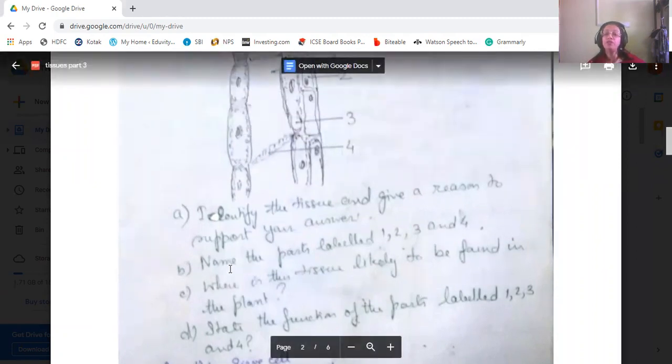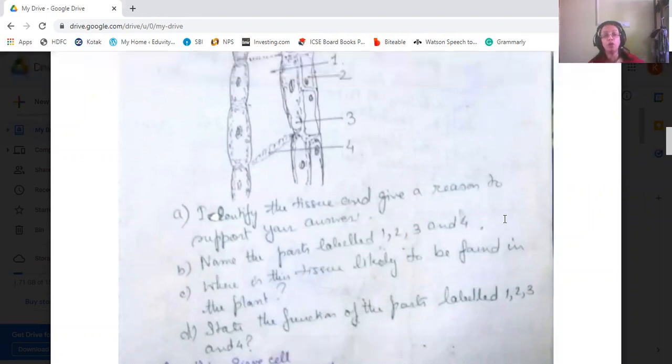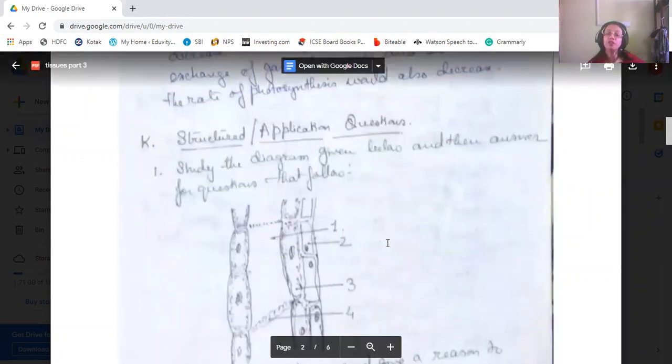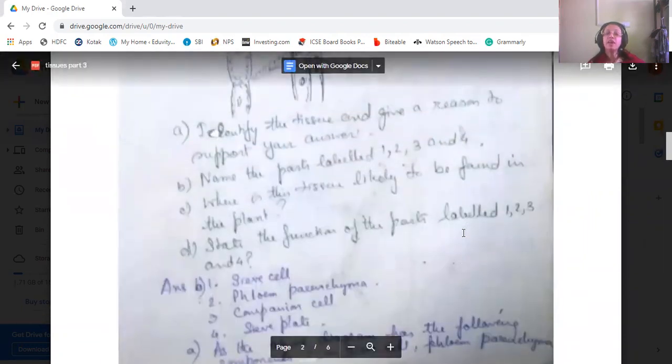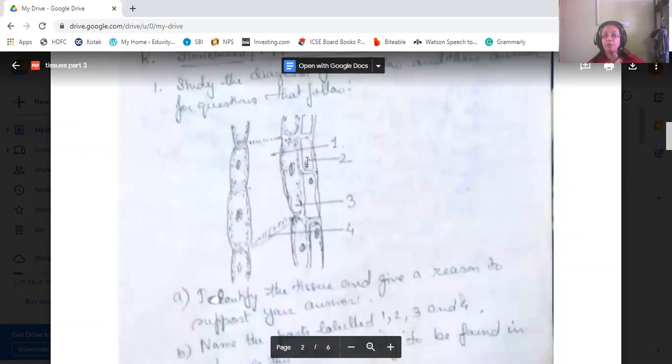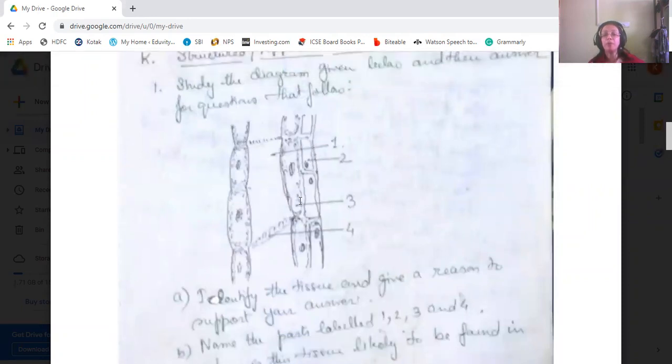So what do we do? First, we answer the second question, that is naming the parts 1, 2, 3, and 4. So the first one is what? Sieve cell. Second is phloem parenchyma. This one is phloem parenchyma. This is the companion cell, and this is the sieve plate.